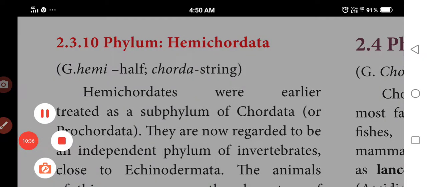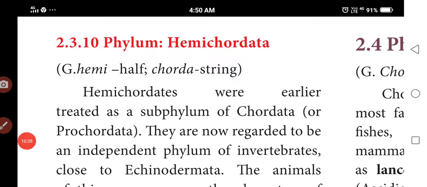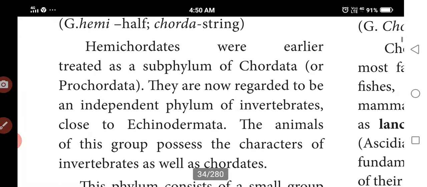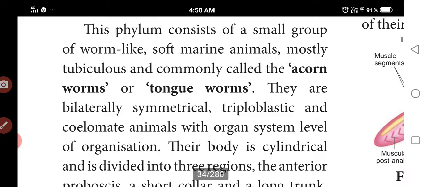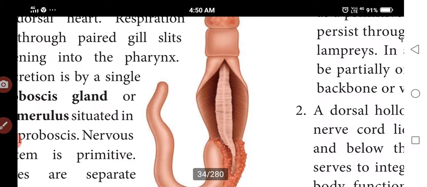Next one is phylum Hemichordata. Hemichordata means it has in-between characters of invertebrates as well as chordates. It is half of one and half of the other. Phylum consists of a small group of worm-like structures, commonly called tongue worms, or acorn worms.